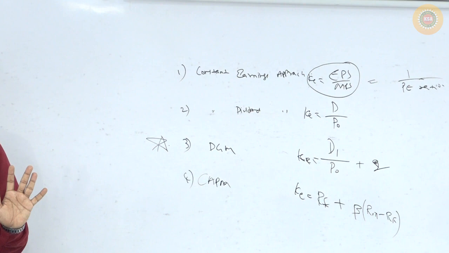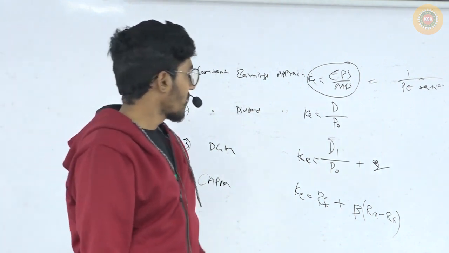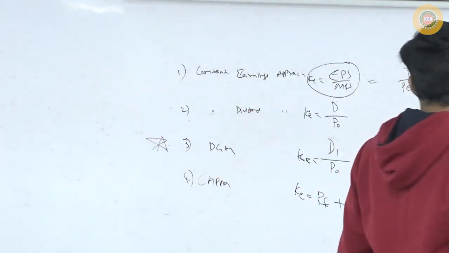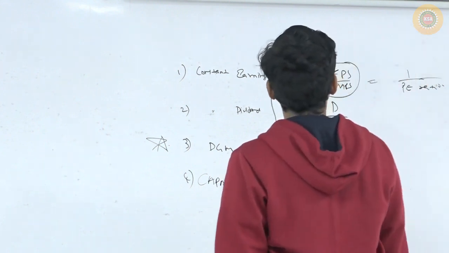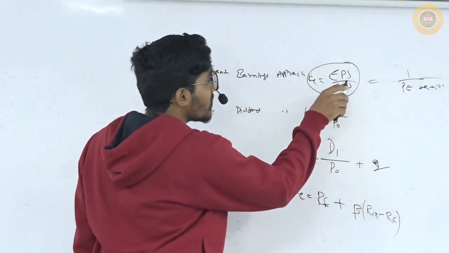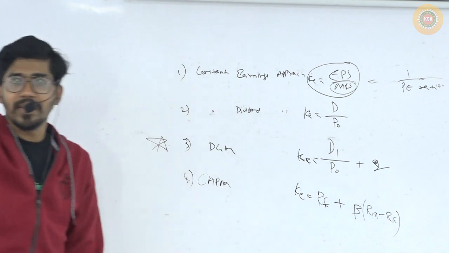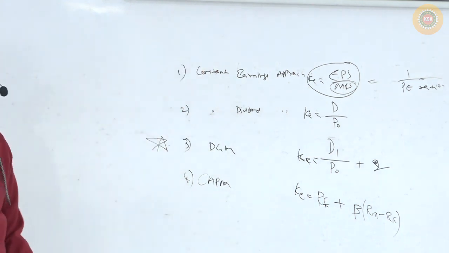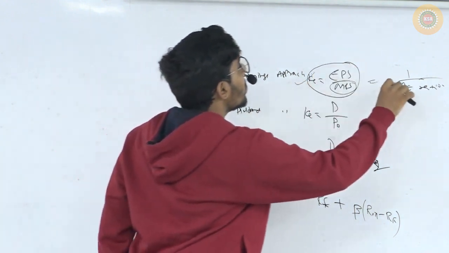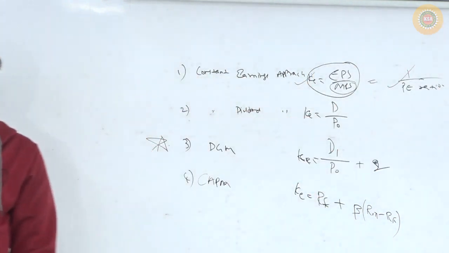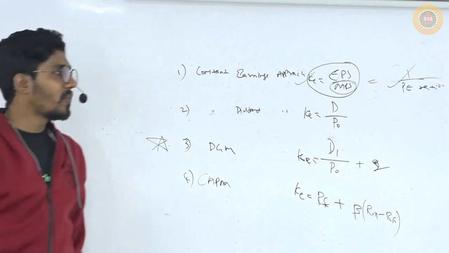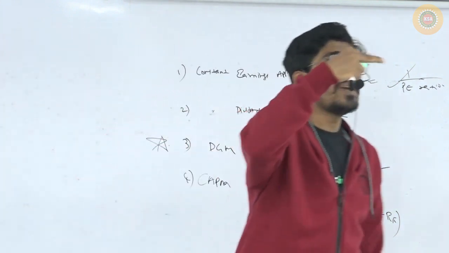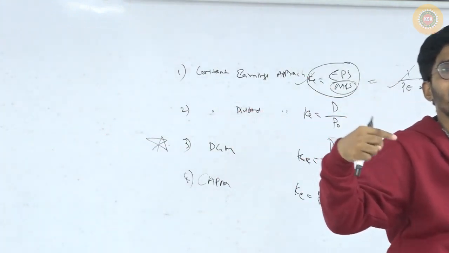Correct? Yes? Okay. Which means I can find out the market price of the share, this is what is called the value of the share. So I can find out the market price of the share if I have KE or if I have P ratio. Now the next thing is the EBIT, EPS, MPS analysis, correct?